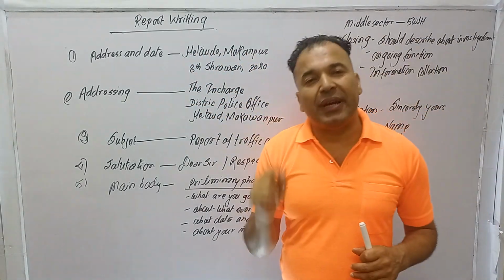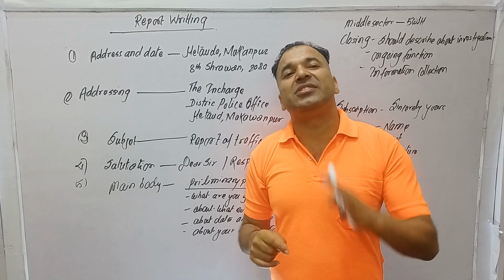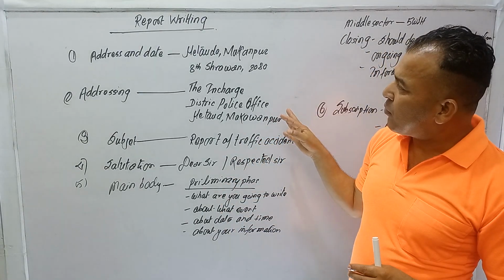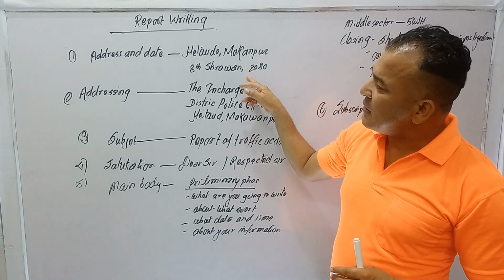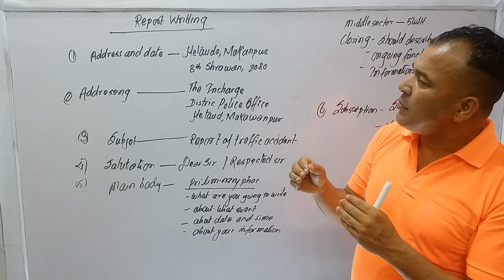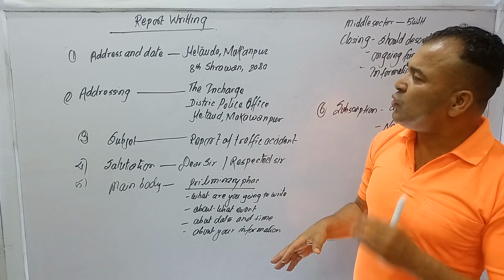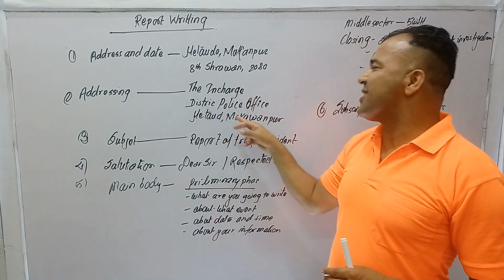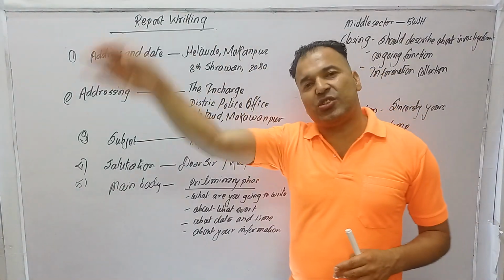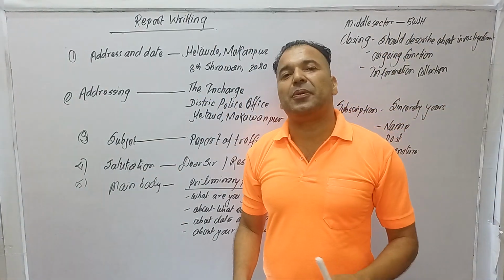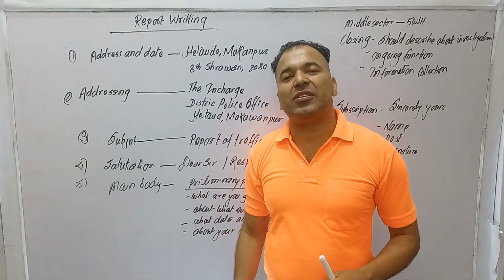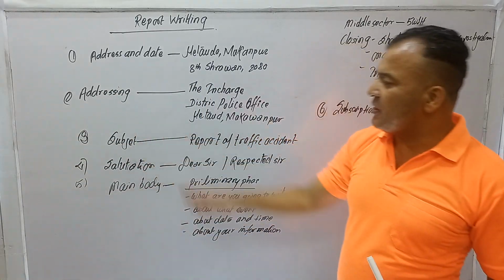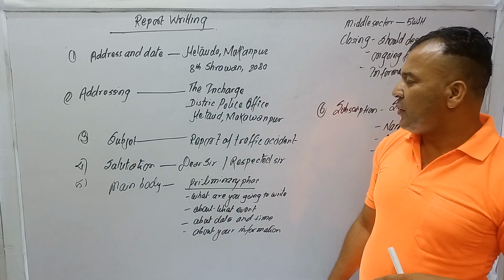You have to mention them in capital letters. The address I am sending the report to may be the district police office, another NGO's office, the ministry office, the home ministry office, or another organization's office.